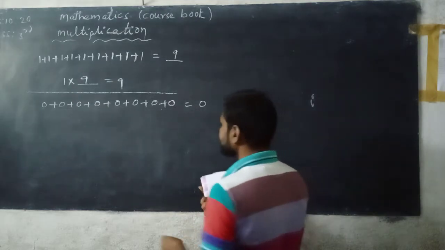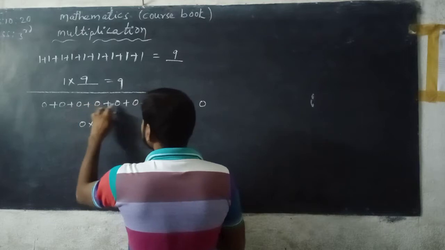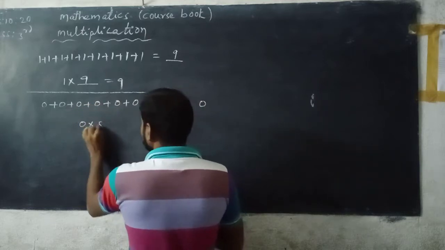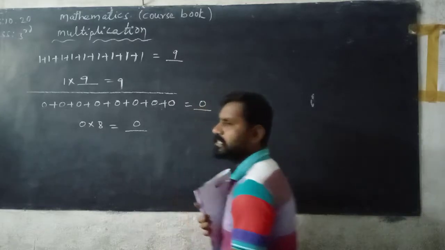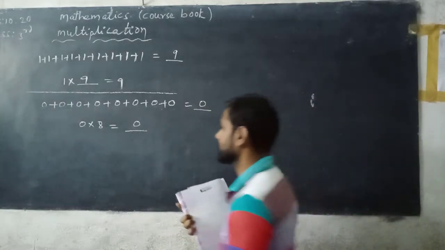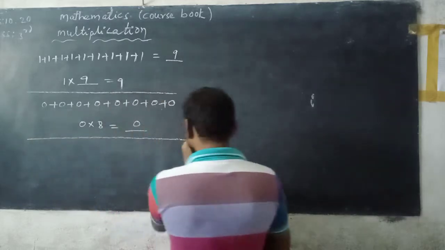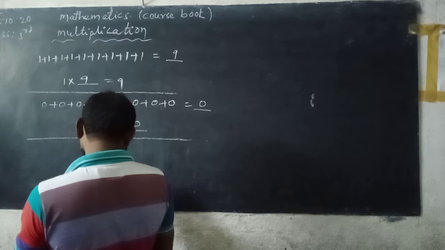Now here, 0 into how many times? 1, 2, 3, 4, 5, 6, 7, 8. So what we get, beta? 0. Because 0 is multiplied by any number, you can get 0.